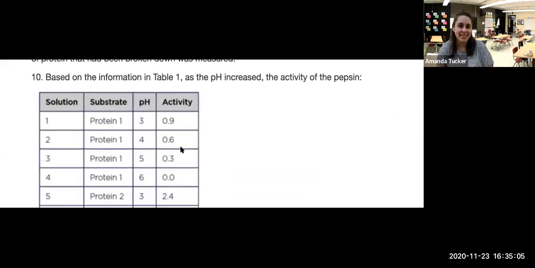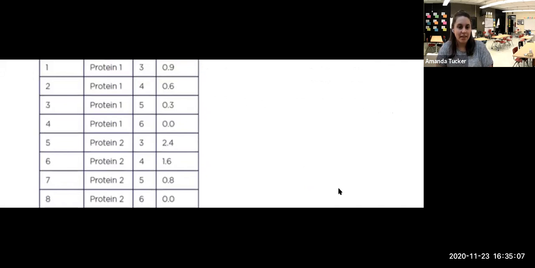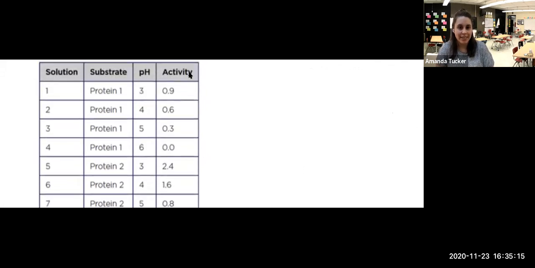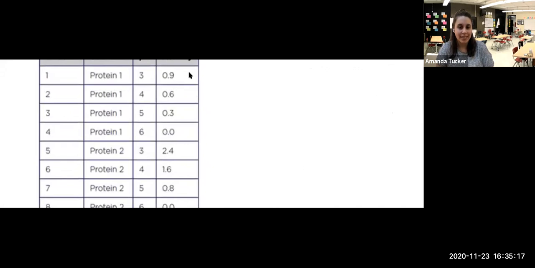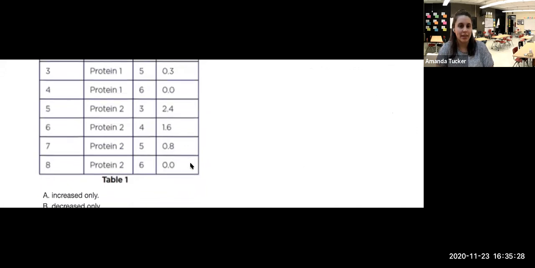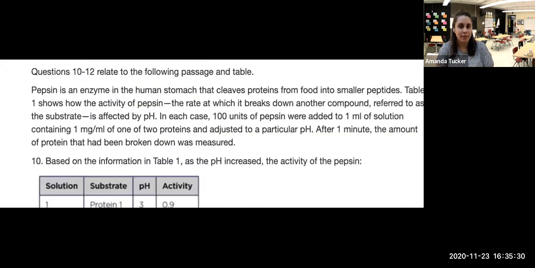So looking at the table here, we are choosing B, that it decreases only. If you look at number 1, when they're measuring the activity in the protein, the activity is decreasing as the pH increases from 3 to 4 to 5 to 6. So the higher the pH goes, the less activity. So it is showing a decrease only for option B.